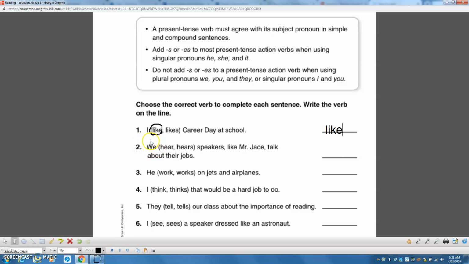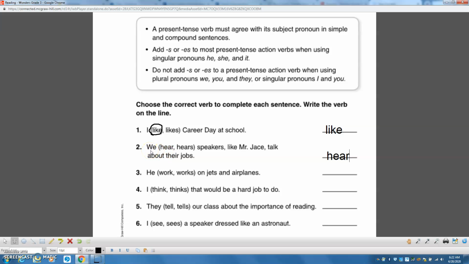Our subject pronoun is we. Now remember, if we have a plural, we is more than one, so it's plural. We are not going to put an S or an ES. So for this one, we're either going to use here or hears. And since we is plural, we do not put the S on the end, so we would use here. Over here, that's a different here. Over here, we're going to write in HEAR for the one without the S.